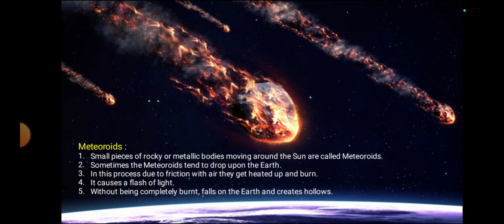These are called meteoroids. Small pieces of rocky or metallic bodies moving around the Sun are called meteoroids. Sometimes these meteoroids tend to drop upon the Earth. In the process, due to friction with air, they get heated up and burn. It causes a flash of light. Without being completely burned, some fall on the Earth and create craters also. We can observe these meteoroids at night, very rarely.